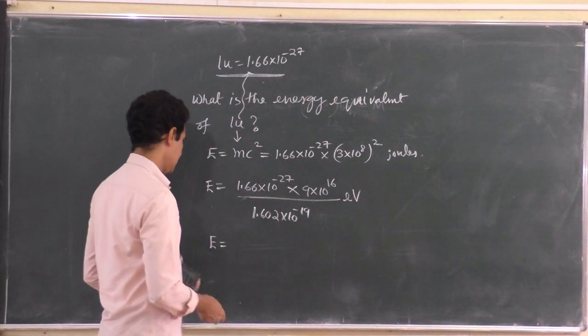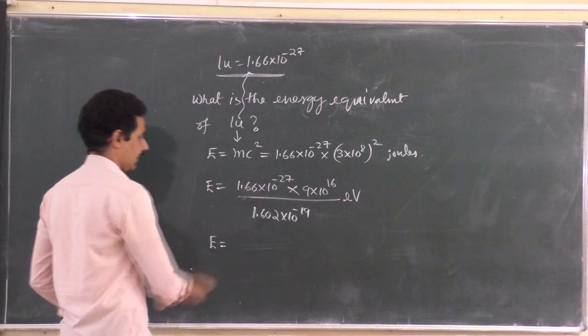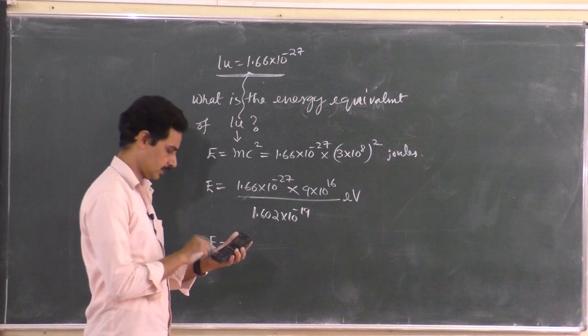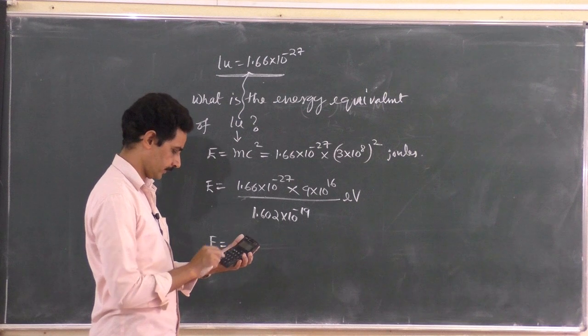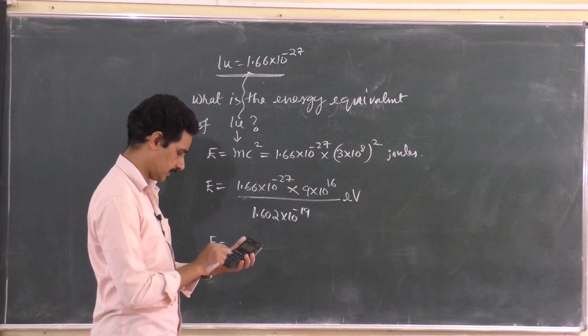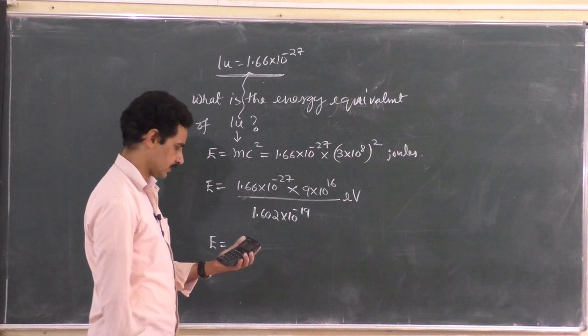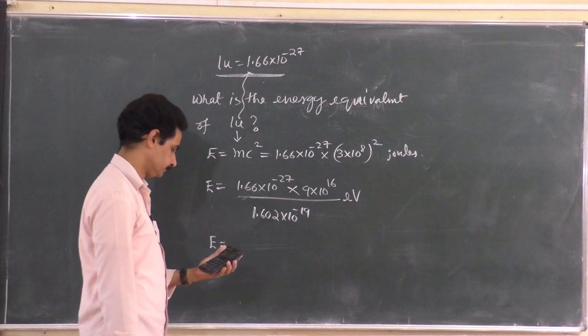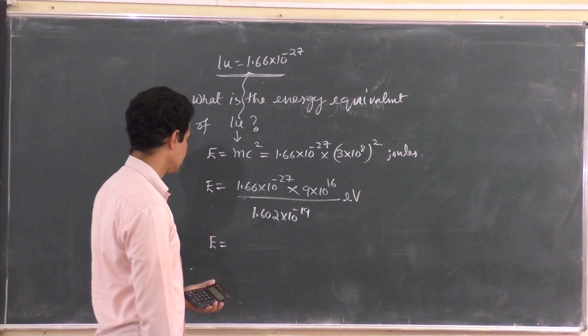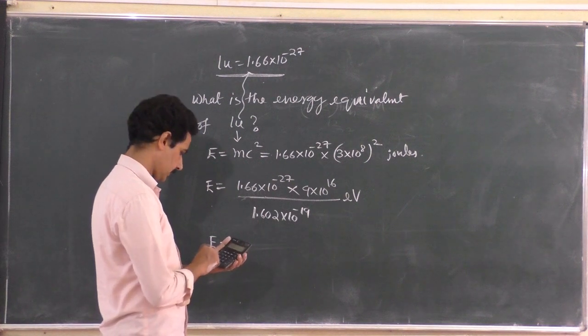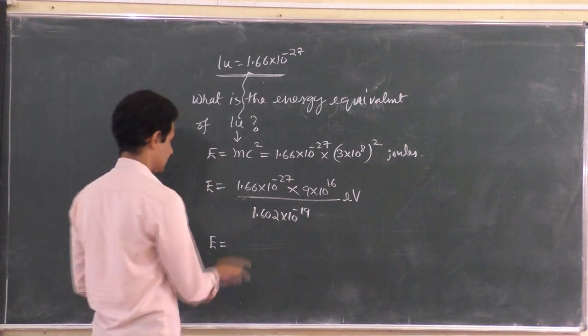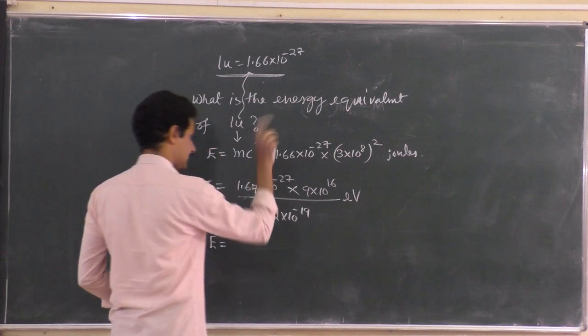Energy is equal to, we divide it by so many electron volt, so we should get 1.66 into 9 divided by 1.602. You can verify it. I've left out some numbers here. It is 1.67 actually, 1.66 and some digits.